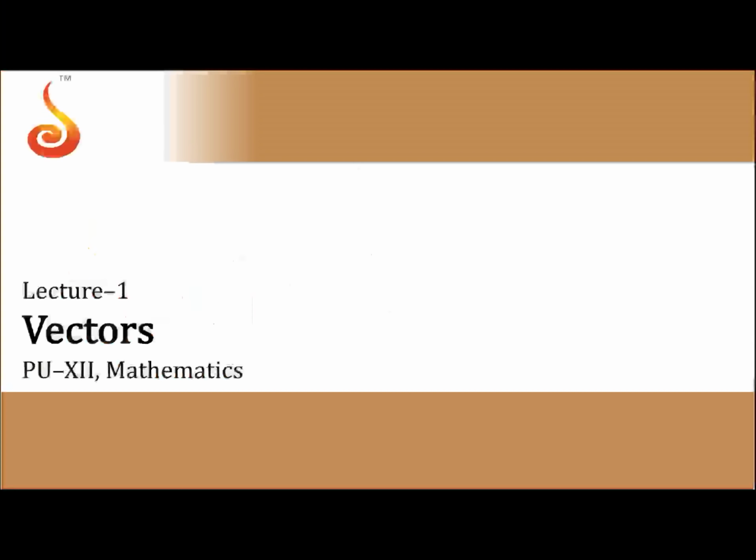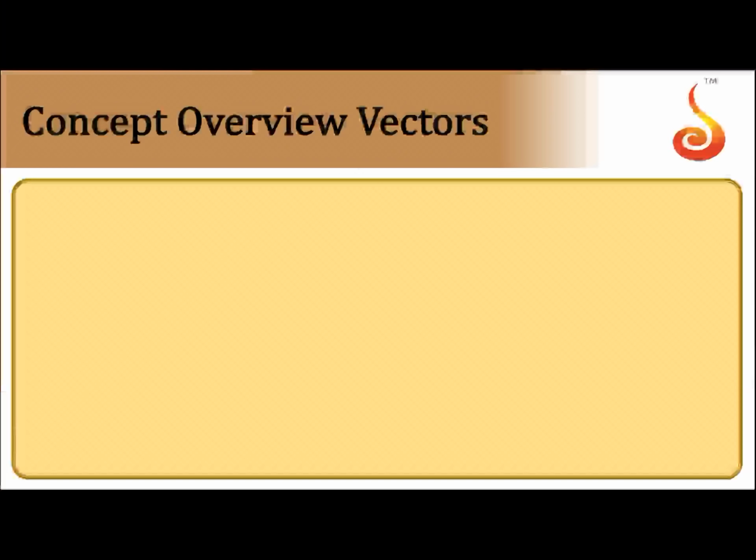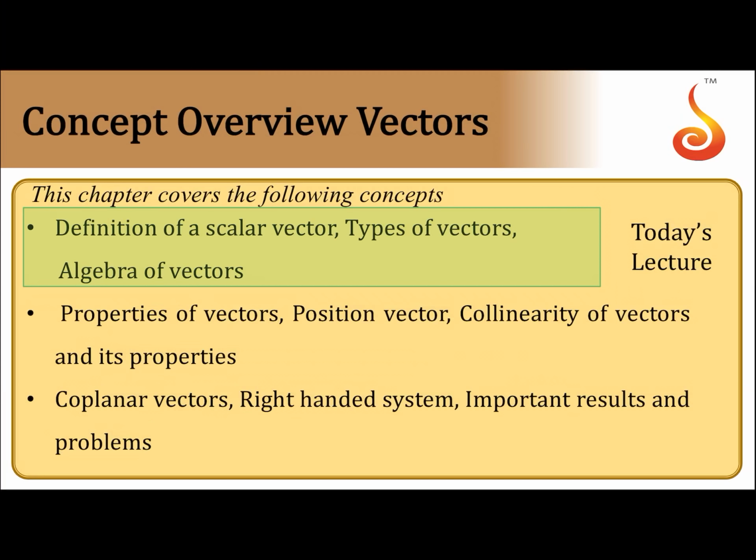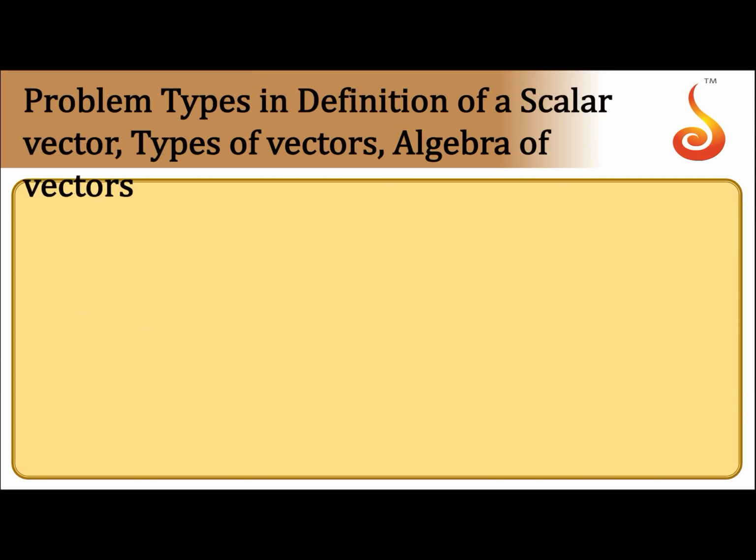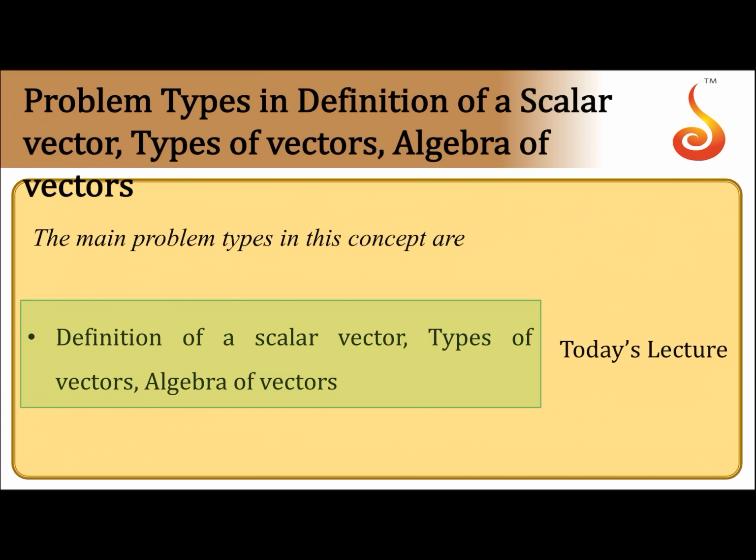To start with, first we go for the definition of a vector, scalar, examples, and the properties of the vectors, representation, etc. So, the concepts of this one: definition of a scalar, vector, types, algebra of vectors, properties, position vector, collinearity, etc. Today's lecture we are going to study the definition of vector, scalar, and types of vectors, and algebra of vectors if it is possible.